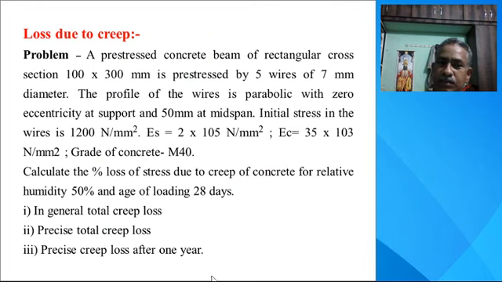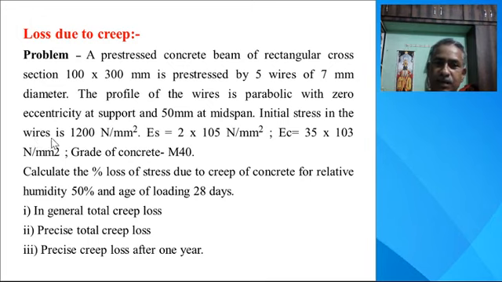Now second problem, loss of stress due to the creep. A prestressed concrete beam of rectangular cross section 100 mm wide by 300 mm deep is prestressed by 5 wires of 7 mm diameter. The profile of the wire is parabolic with 0 eccentricity at the support and 50 mm at the midspan.